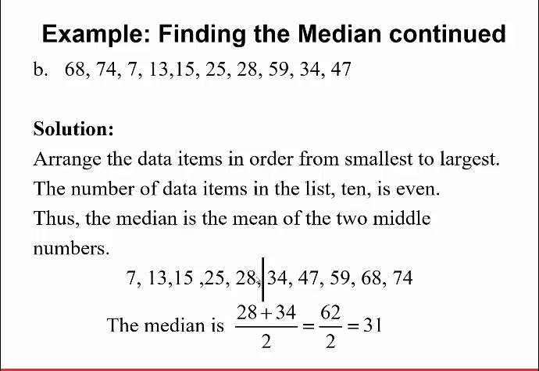Or you can use the (n+1)/2 position. So 10 plus 1 is 11, divided by 2, the median occurs in position 5.5. Position 1, 2, 3, 4. Here's position 5. Here's position 6. The median must be in the middle then of these two numbers. So the median is just the average of these. Take 28 plus 34. That gets you 62, divided by 2. The median here is 31.